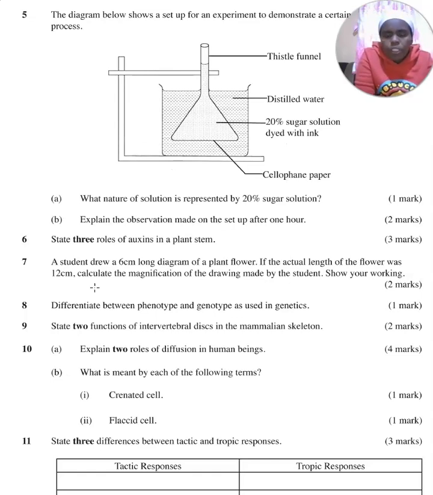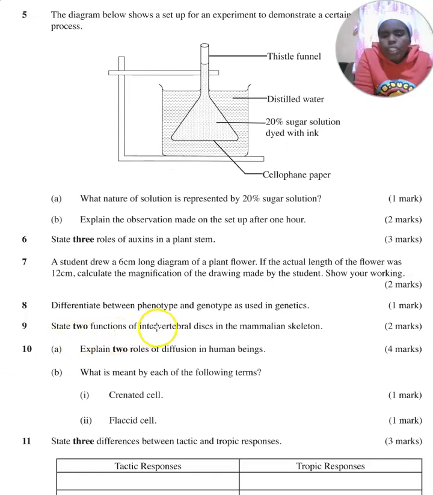The other question is about differentiating between phenotype and genotype as used in genetics. Phenotype is the outward appearance of an organism, while genotype is the genetic makeup of an organism. So phenotype is more of how you appear, the color of the skin or something, and then the genotype is the genetic composition that makes you have that color.